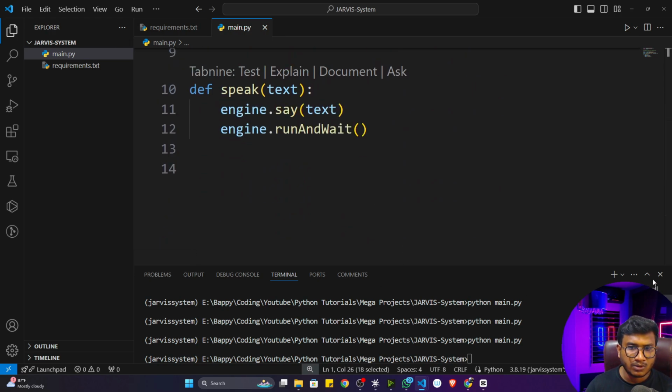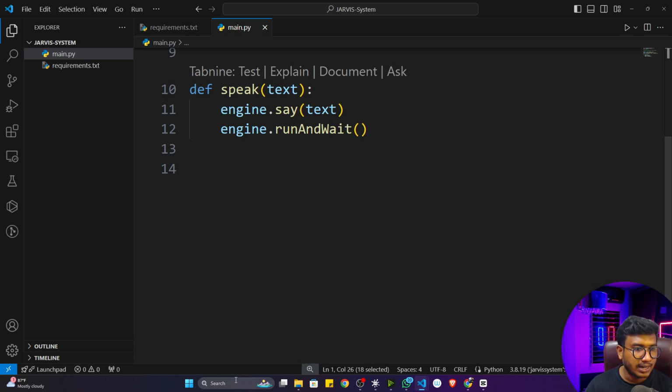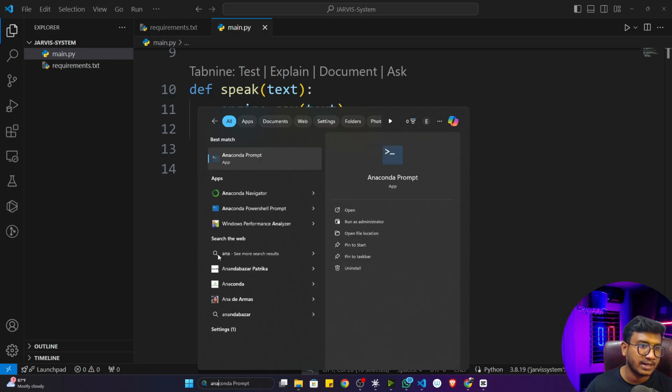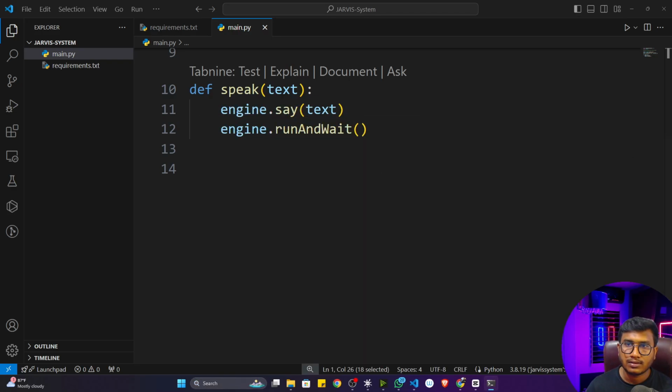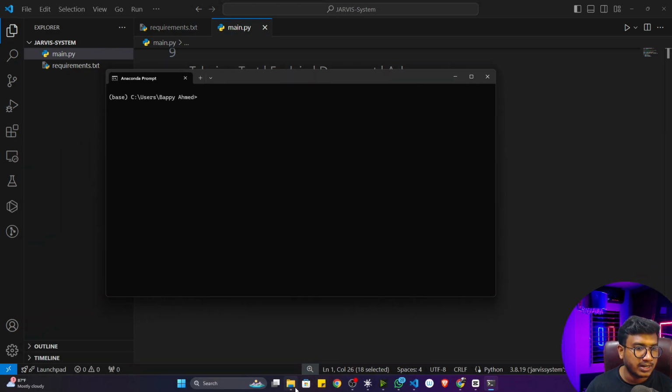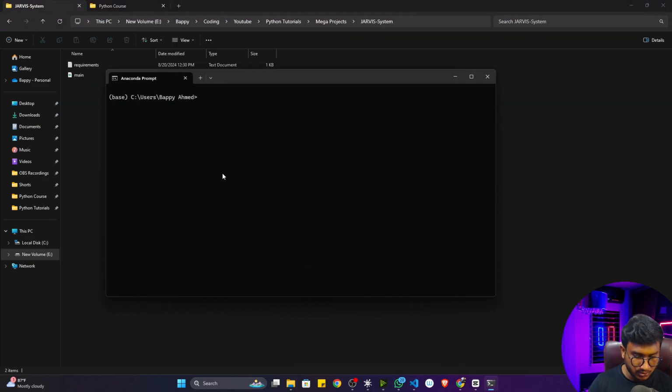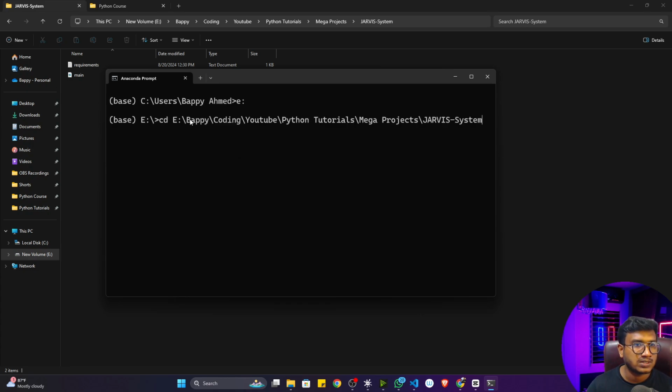But before that, let me close this terminal here because it is filling my space. I'll close it and open up my Anaconda prompt in this particular directory. I think from the Anaconda prompt I can execute the code, that would be fine. So this is my Anaconda prompt. Let me redirect my location. It is in the E drive, so first of all let me go to the E drive. Then I'm going to do the change directory operation, cd, and paste this link.